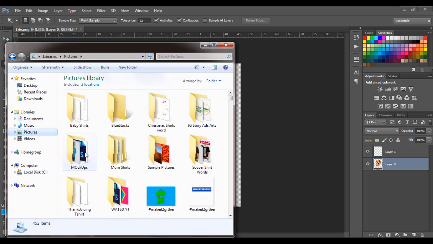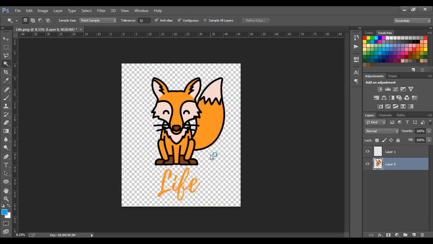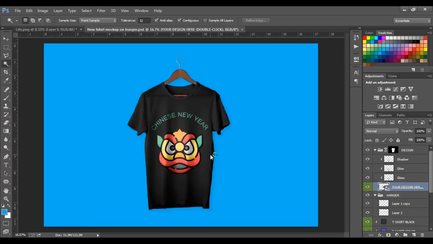So I'll go to pictures, mockup. In fact, if you clicked on this, you'd have seen the mockup is the Placeit mockup. That's where I put all my designs. I'm used to that mockup. I love it. As you can see, this is the mockup. So we'll go to, you see this where it says your design here.